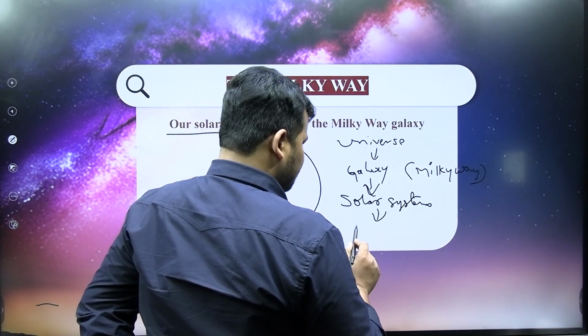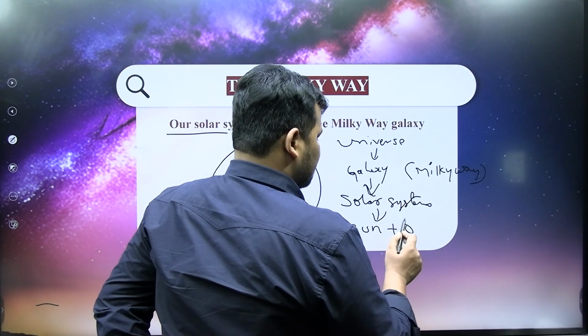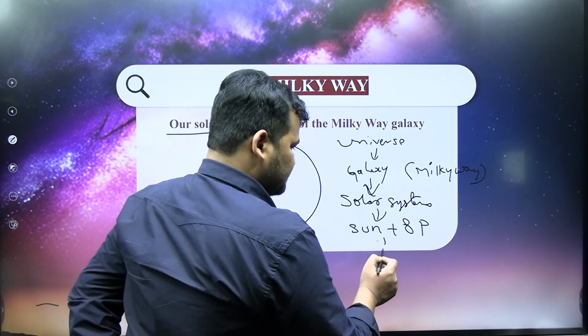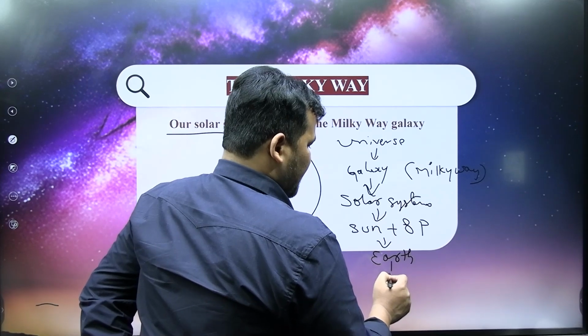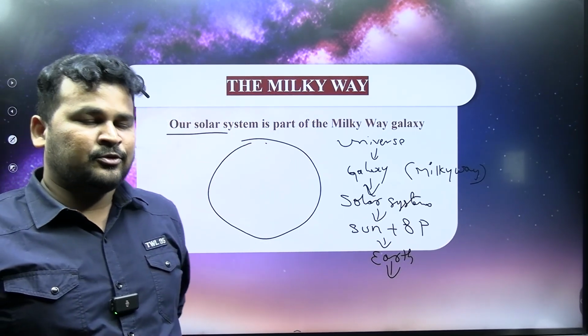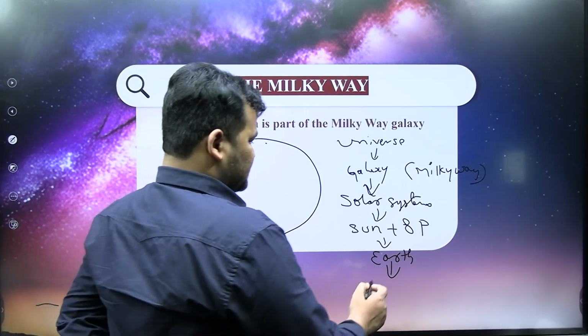This solar system has, as of now, Sun plus 8 planets. Among the 8 planets, Earth is one, with 7 continents and 5 oceans.